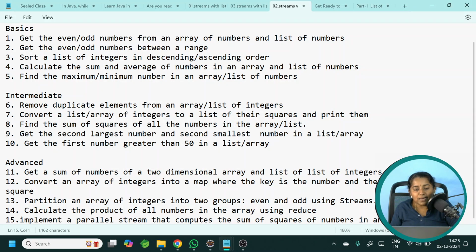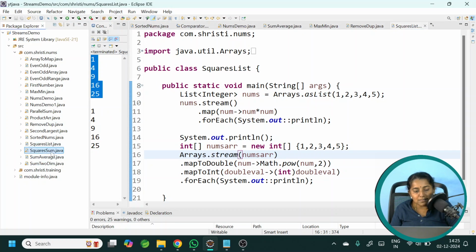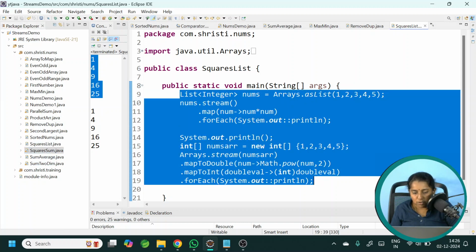Find the sum of squares of all the numbers in the list or array. The same question only. On top of it, now we are going to calculate the sum. That's it. Let me open the class. So squares sum. So I will copy this. I'll come to square sum.